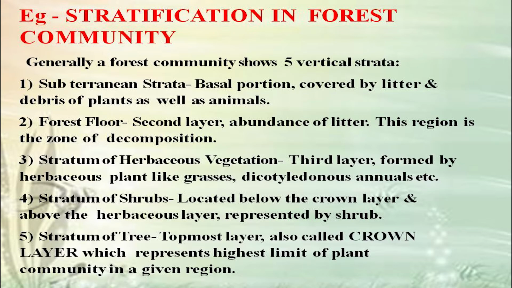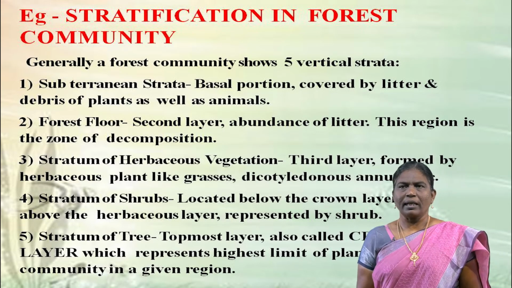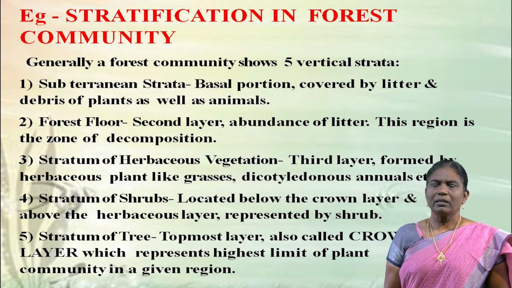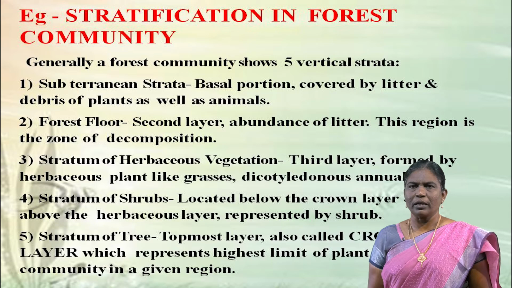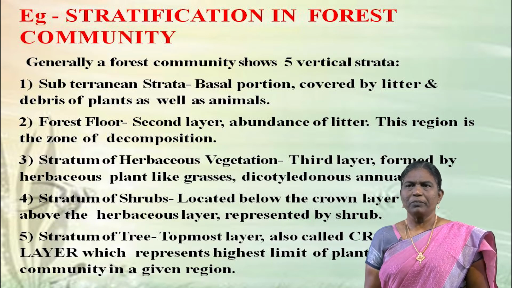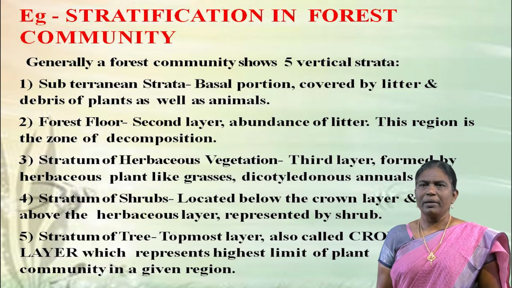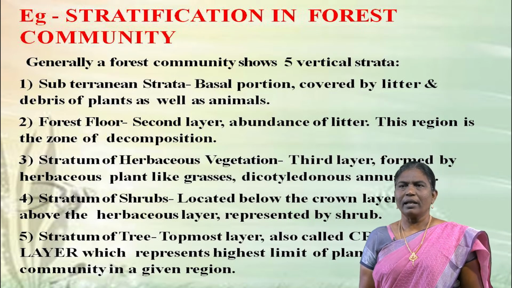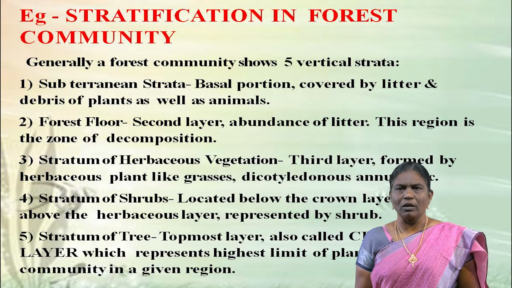Number 1, subterranean strata, basal portion covered by litter and debris of plants as well as animals. The next is forest floor, second layer, abundance of litter. This region is a zone of decomposition. The third one is stratum of herbaceous vegetation, third layer formed by herbaceous plants like grasses, dicotyledonous annuals, etc.